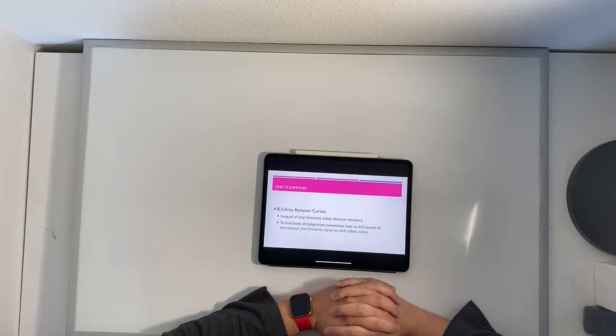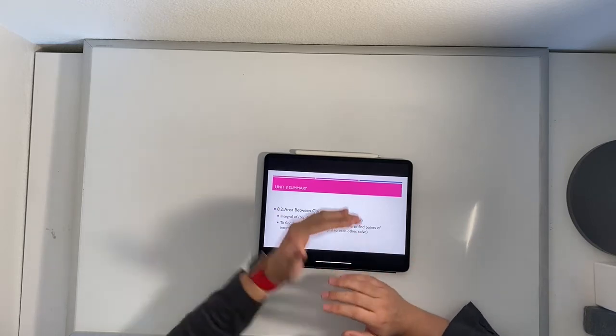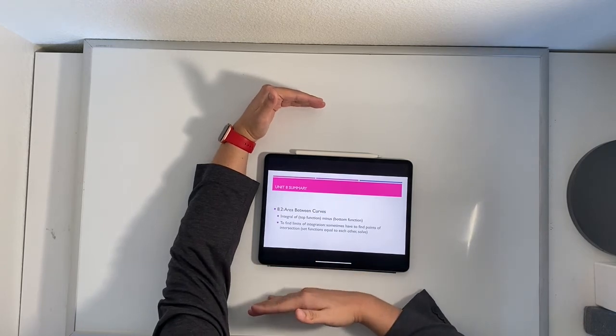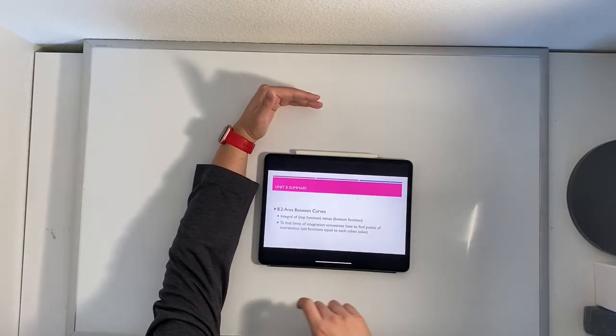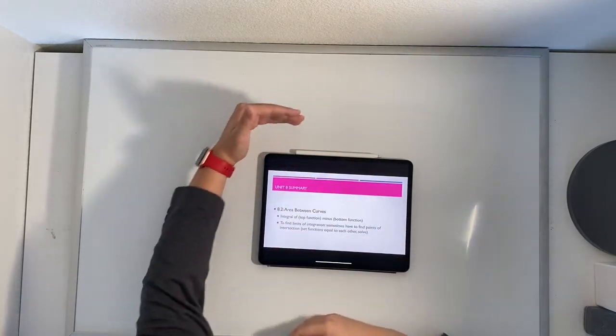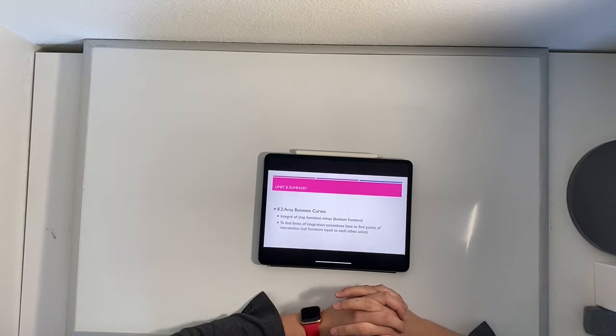Okay. 8.2 was all about area between curves. So this was a pretty straightforward equation. We have the integral of whatever our top function is minus our bottom function. Okay, so subtracting that will give us that actual area, that distance between those two curves, and then we're taking an infinite sum, giving us the area.